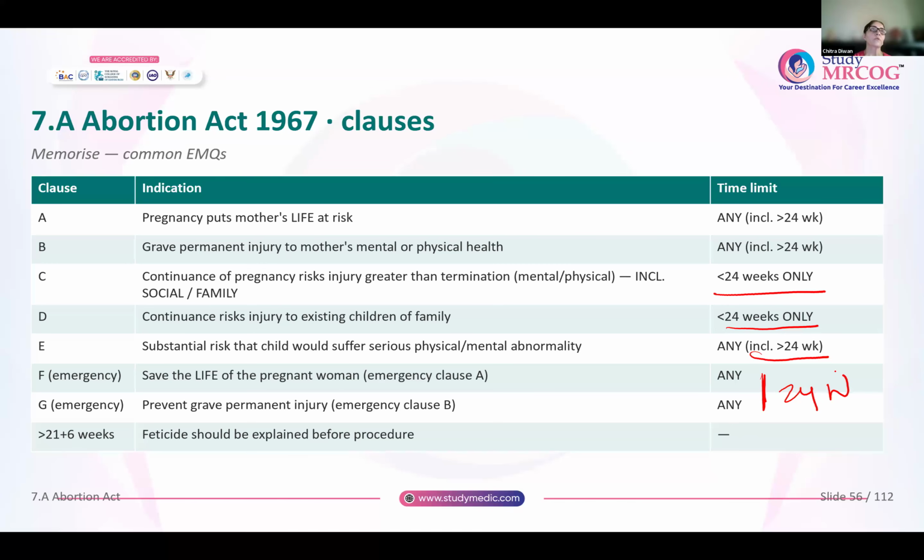Another thing you have to remember whenever you are offering termination of pregnancy: if the woman comes to you after 21 plus 6 weeks of pregnancy and you want to terminate the pregnancy, then feticide should be explained, or it should be done to prevent the risk that you will get a live born fetus. Okay. So anytime before 24 weeks, a pregnancy can be aborted. But if the pregnancy is more than 21 plus 6 weeks, before you initiate the procedure of termination of pregnancy, feticide has to be done. And then after that, the process of termination will begin.